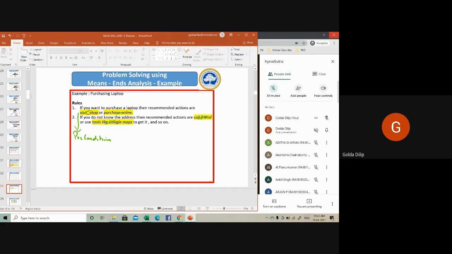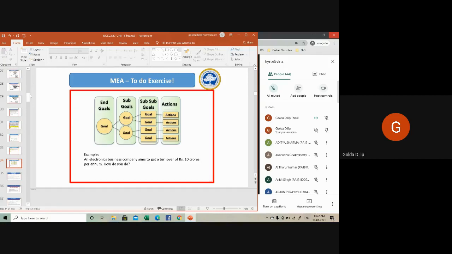So that's how you proceed with means-ends analysis. What you basically do is you will have your end goal. That will be divided into sub goals, which in turn can be divided into sub goals. Then some actions would be there based on it. For each action, see what the precondition is and what the postcondition is. Then you see whether it is satisfied, whether it is executed or not, and accordingly proceed.